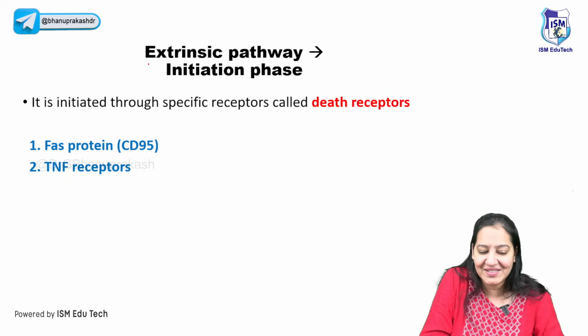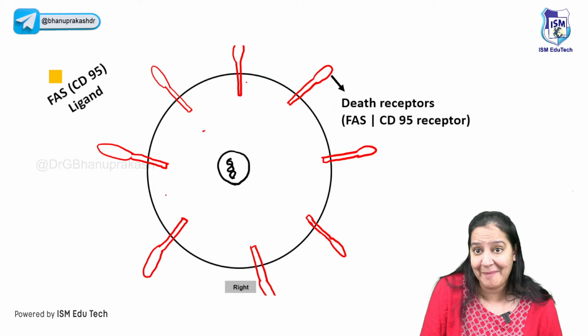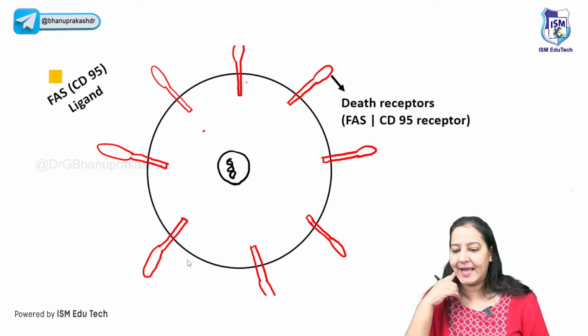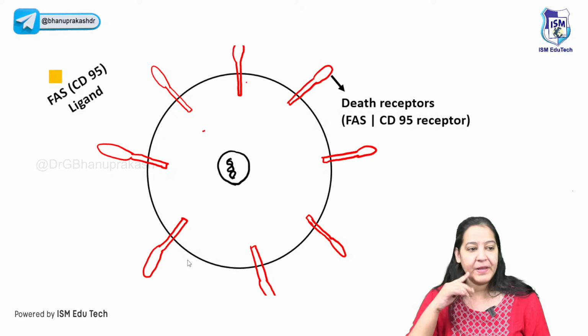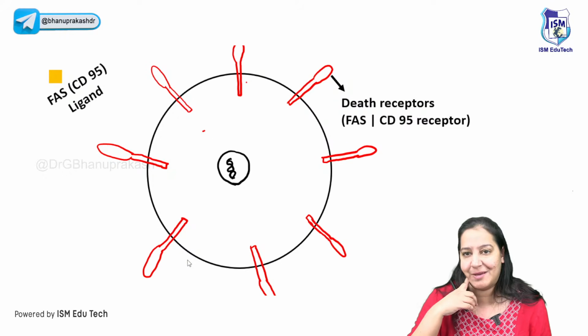So, starting the first story, the extrinsic pathway, the initiation phase of the extrinsic pathway. How does it happen? Now, listen, can you all see a cell? Give me a thumbs up if you all can see a cell. So this is a cell. You can see the nucleus of the cell. Inside the nucleus, you can see the double-stranded DNA of the cell. On the surface of the cell, what is this red color thing? The red color things are the death receptors.